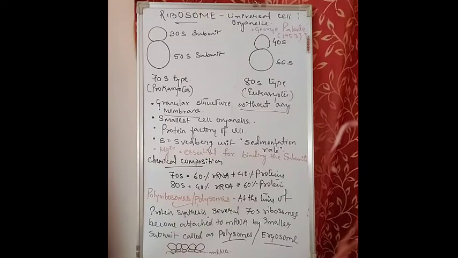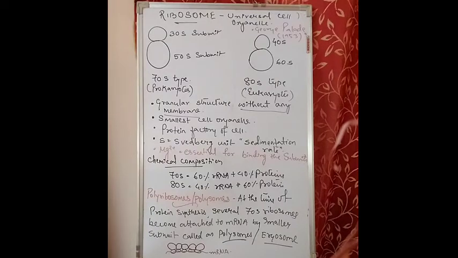Now these ribosomes are always involved in the synthesis of proteins. They are always involved in the formation or manufacture of proteins, hence it is also known as the protein factory of the cell. And since this organelle is also present in mitochondria and chloroplast, it is also known as organelle within organelle. That means the ribosome is present within another organelle, that means the mitochondria or chloroplast.